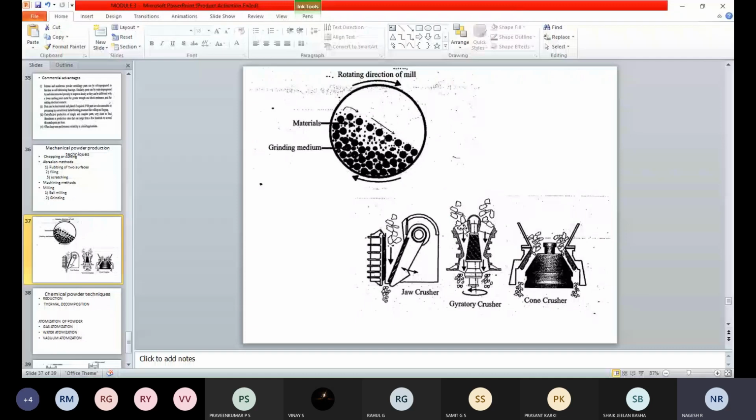The same way here also, we are going to use something like mixies, grinders, or some manual method for grinding. We are not going to put a whole onion into the mixer, right? We are going to cut the onion, or the vegetables, into small pieces, and then put them into that.